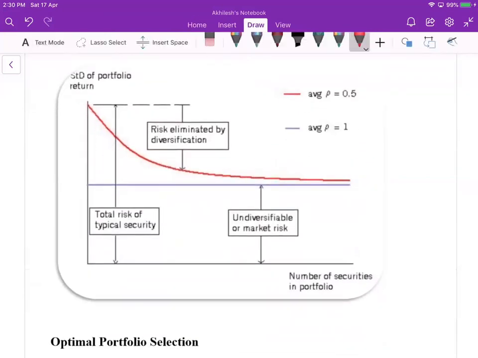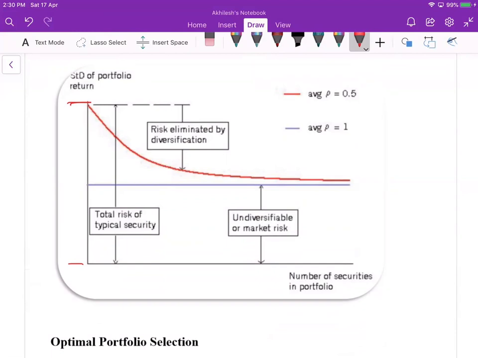Okay, so without diversification, we have this much risk. When we diversify, when we keep on adding assets, the total risk will come down.